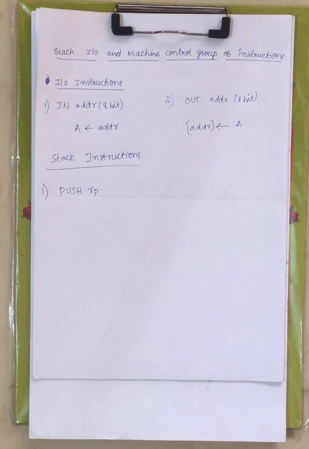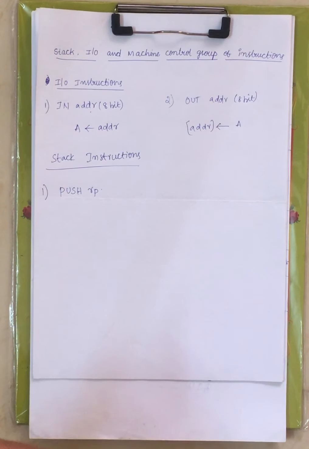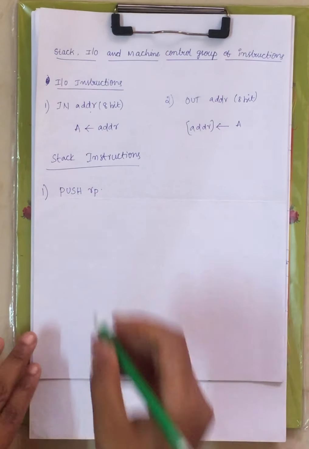In order to add some data to the stack we use push, and in order to remove the topmost data from the stack we use pop. Push is used to add data onto the stack at the topmost level, and pop is used to remove the contents from the topmost level of the stack. Now the first stack instruction is PUSH RP. Now what is RP?